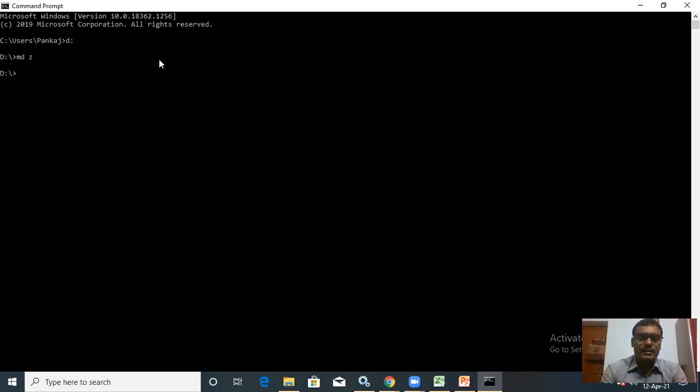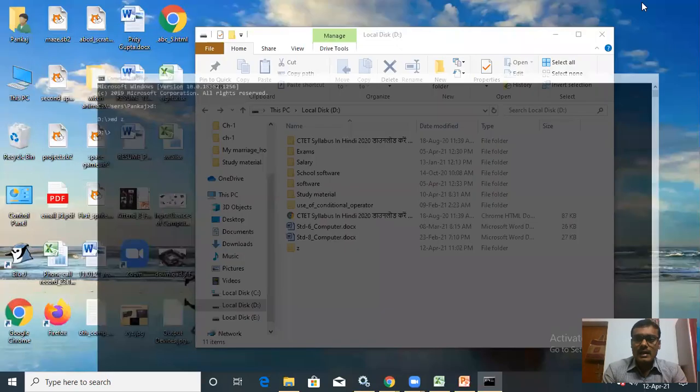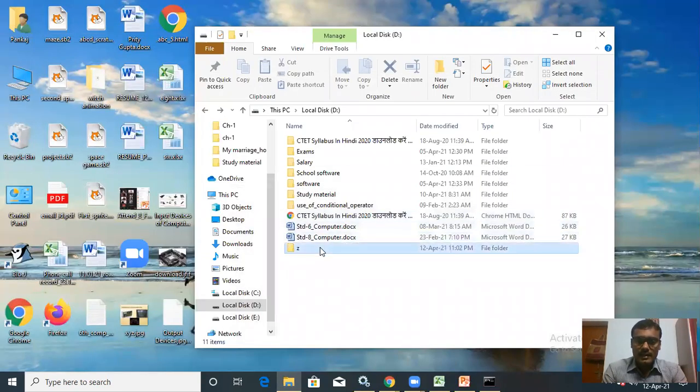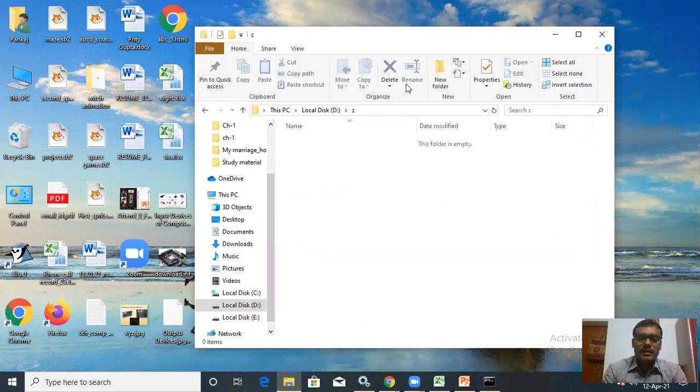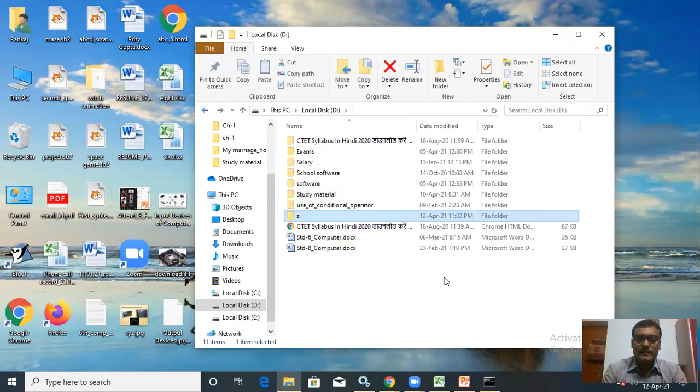So MD Z. Now Z has been created. You can go to drive D and you will see, look here, Z has been created. Earlier there was no Z folder, but now I have created this Z folder. Now again go to command prompt. There is nothing inside the Z, you can see, but I will create some file inside the Z.